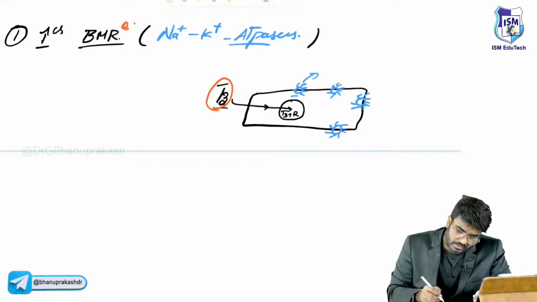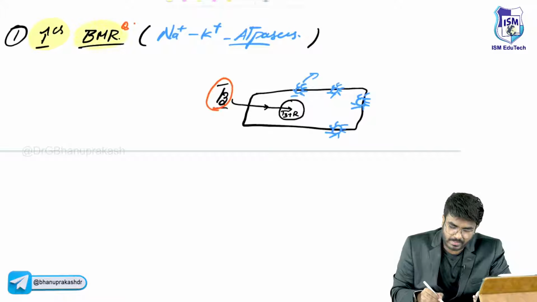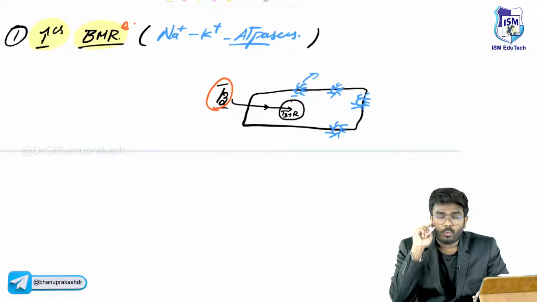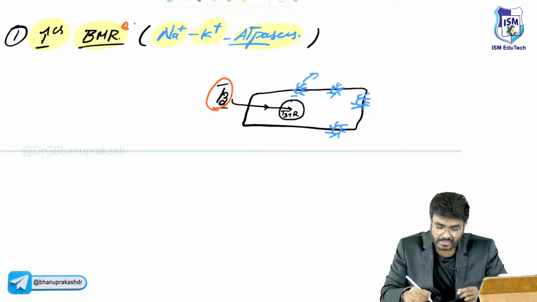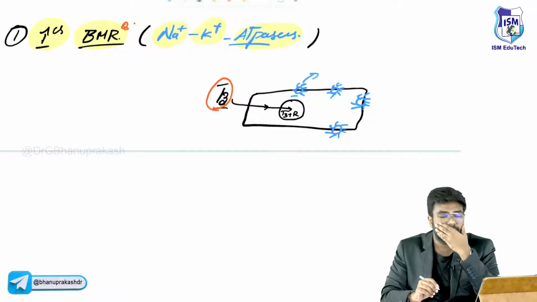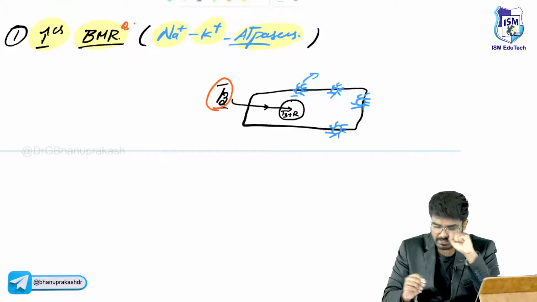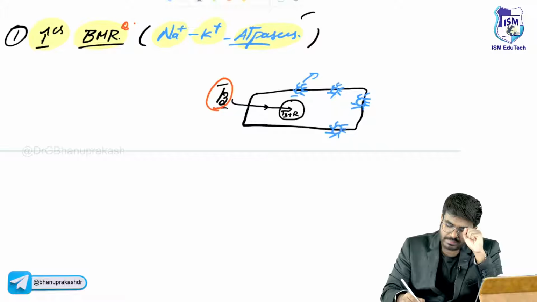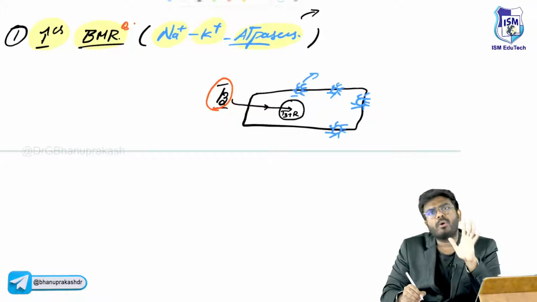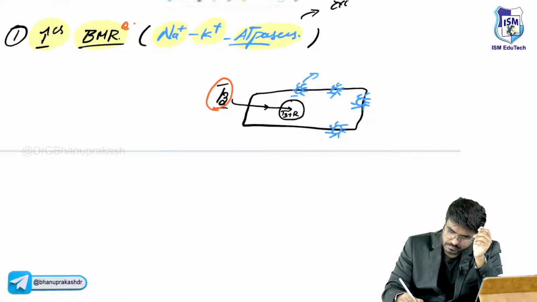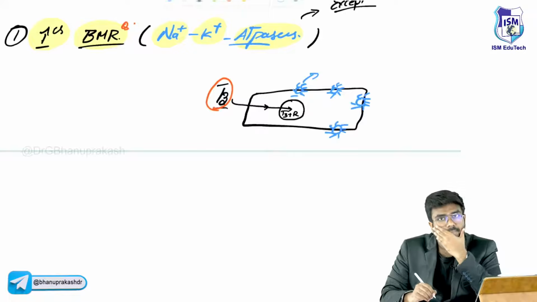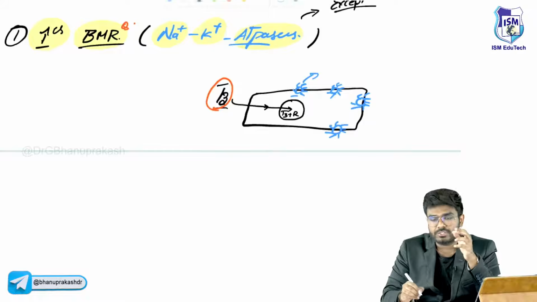So tell me, the first function of thyroid hormone is to increase the basal metabolic rate. How? By increasing the number of sodium-potassium ATPases on the cell surface. Now, a question which was asked in the exams: thyroid hormone increases the basal metabolic rate in all the tissues except the testis.